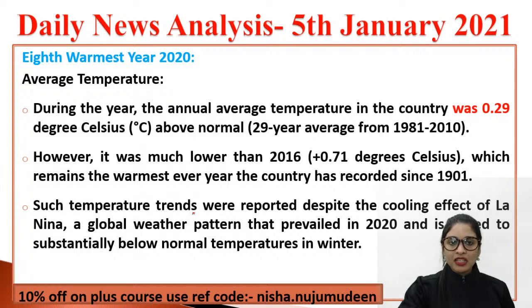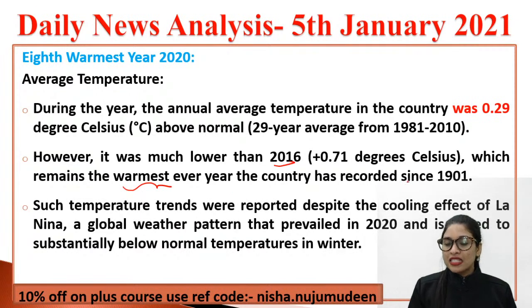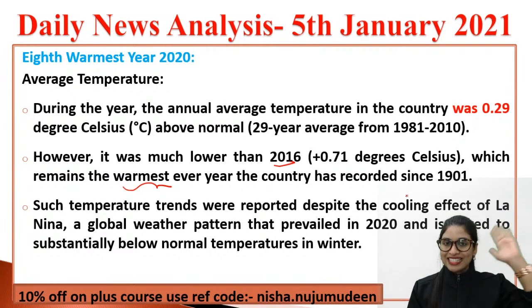Clear? Now, how can we say that the previous year, 2020, was the 8th warmest year? Here are the reasons, guys. If you see the average temperature for one particular year, every year the annual average temperature in the country will be around, let's say, 0.29 degrees Celsius above normal. And if you see, compared to 2016, it was much lower. That is why they remain the warmest every year, guys, since the record which our country has had based on this temperature recording since 1901.